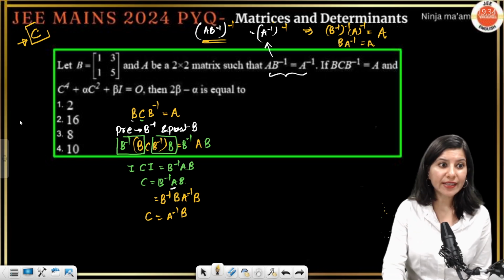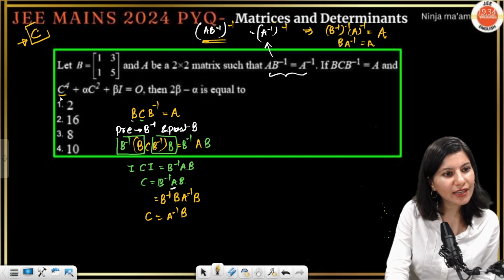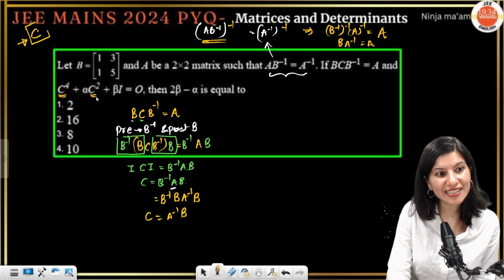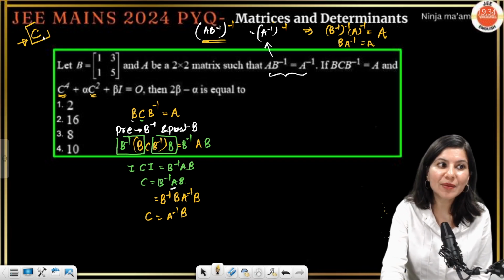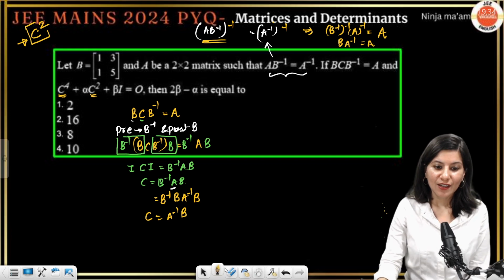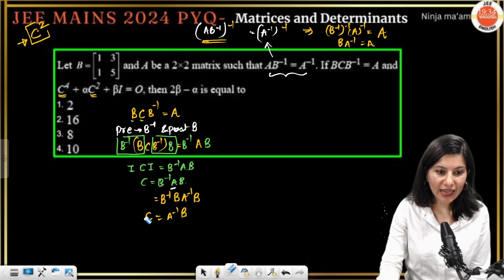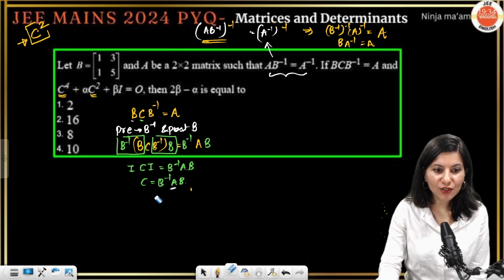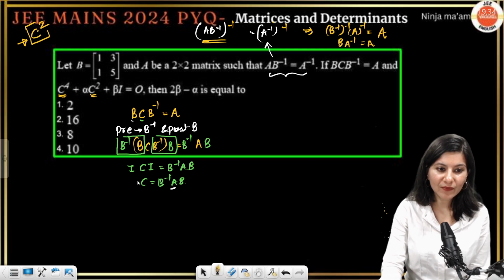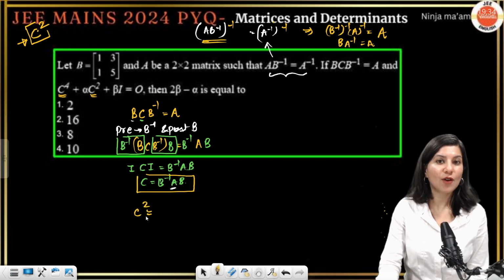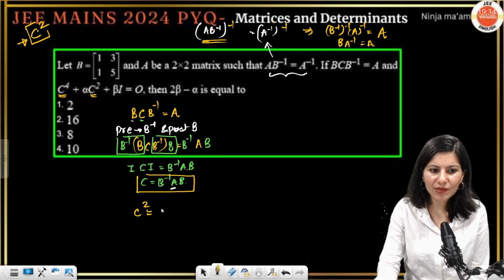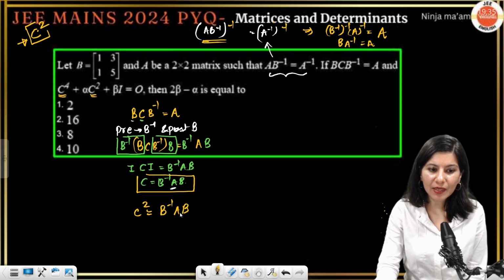So now the next thing is, if I observe this carefully, this is C raised to power 4, this is C square. So I am not interested in C. Actually, if you look at it carefully, I am interested in C square. So rather than calculating this, what I should do is stick to this and calculate C square from here. How to calculate C square? Writing C 2 times, that's it. So B inverse AB, this is your C. One more time, B inverse AB. This is making more sense, right?